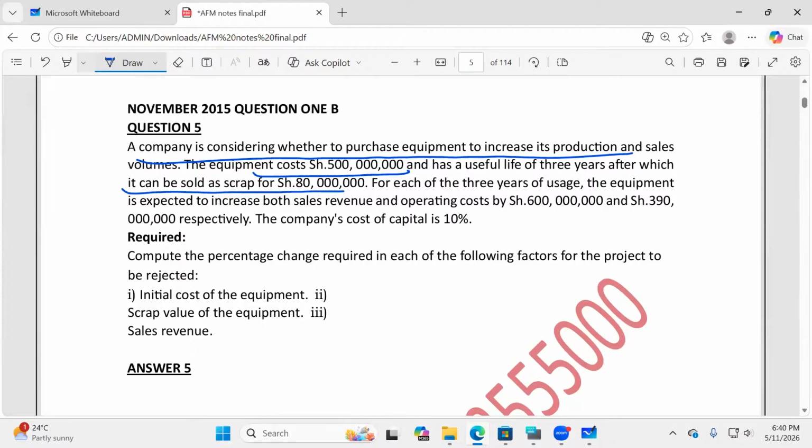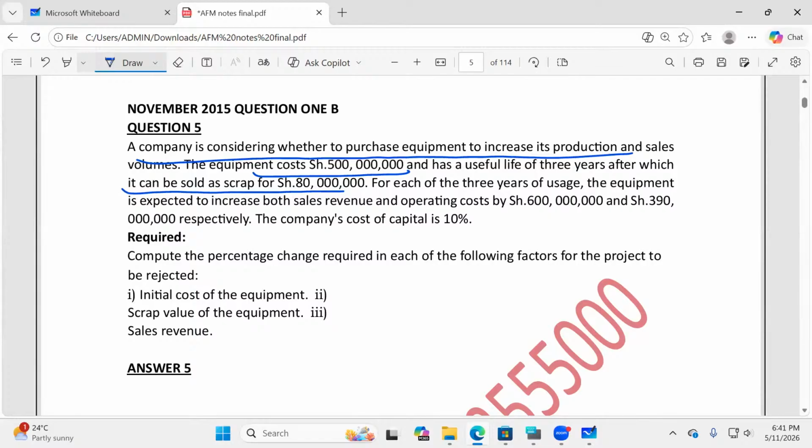I would have been tempted very fast to calculate depreciation. Yeah, especially using a straight line method. But you see, in finance, if you go to a question which doesn't have a tax rate, if there is no tax, depreciation is irrelevant. You'll never calculate it. No tax, no depreciation. If you calculate it, it will be useless. So whenever you're not given tax, like in this entire question, where a tax rate has not been provided, automatically, ladies and gentlemen, we shall not bother calculating depreciation.